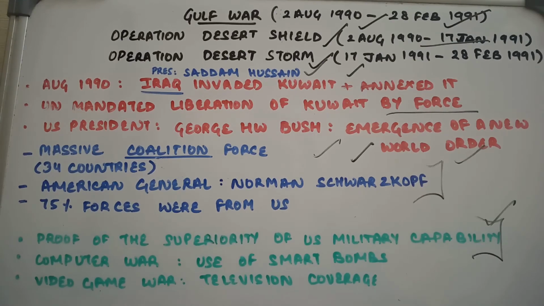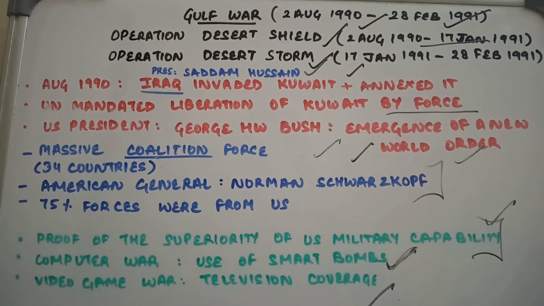Now this Gulf War was also termed a computer war because of the use of smart bombs, and it was also known as the video game war. This was because of the television coverage which the war got, right. तो ये जो war थी इसकी live coverage दी गई उस टाइम पे, and people could see the war, people could see the bombings by the American forces on these Iraqi forces at their homes. तो लोग अपने घर बैठे देख रहे थे that how the Iraqi forces were destroyed completely by the American coalition. So all in all, this established that USA was a hegemon in terms of military power.